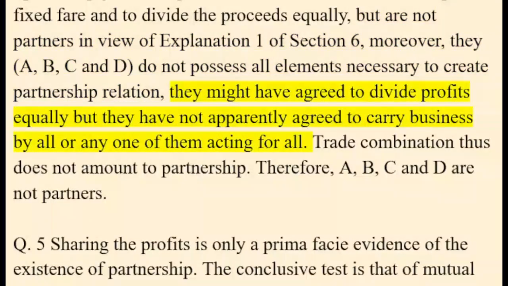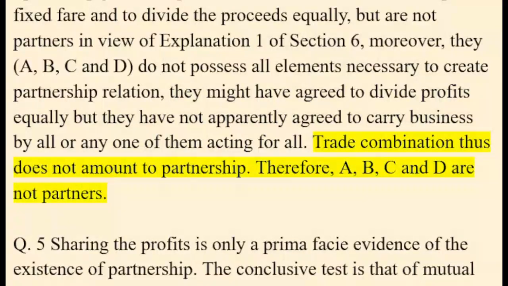They might have agreed to divide profits equally, but they have not apparently agreed to carry on business by all or any one of them acting for all. Trade combination thus does not amount to partnership. Therefore, A, B, C and D are not partners.